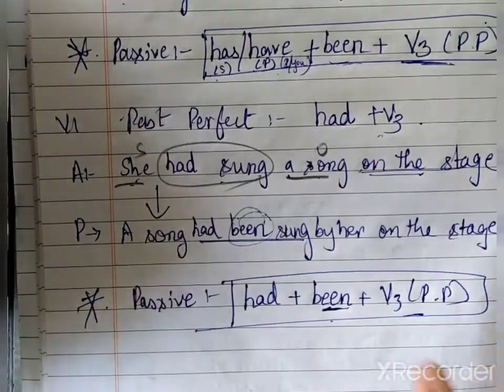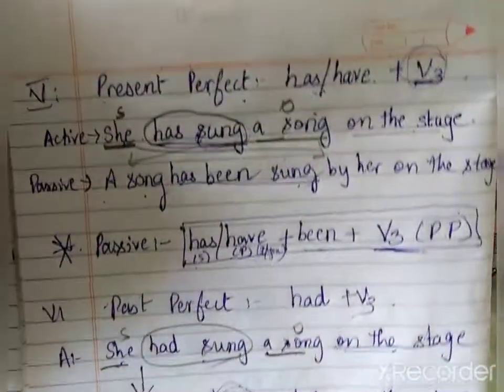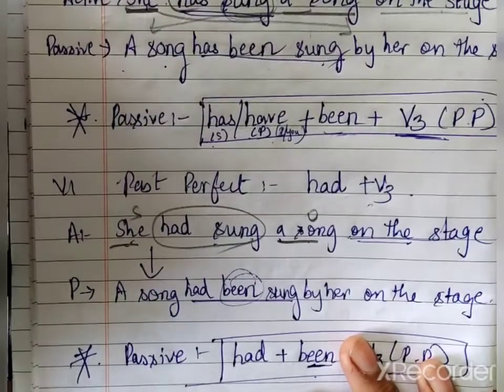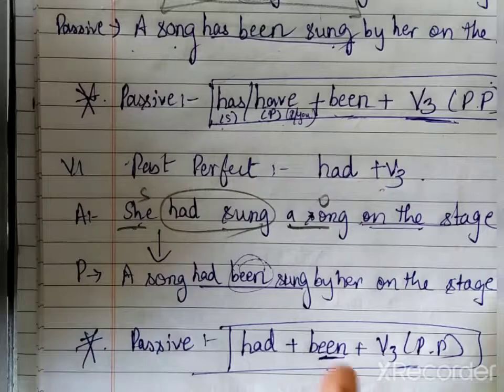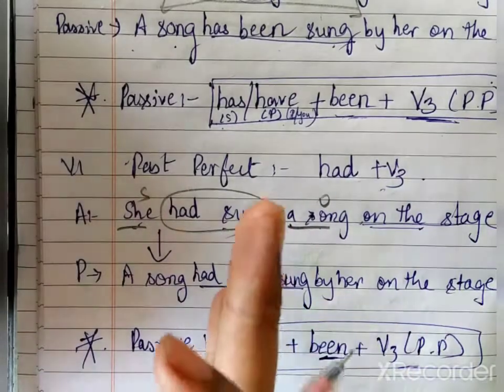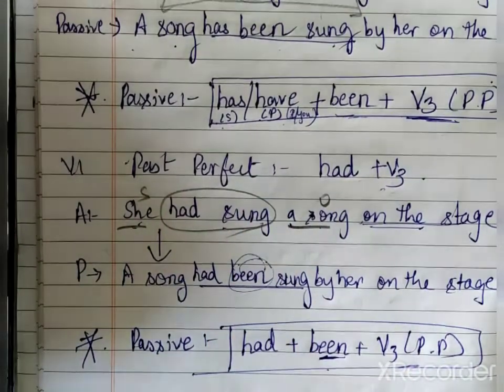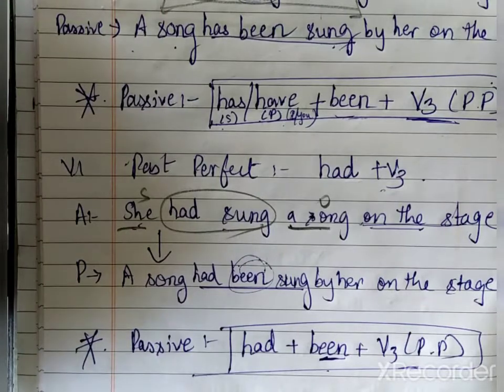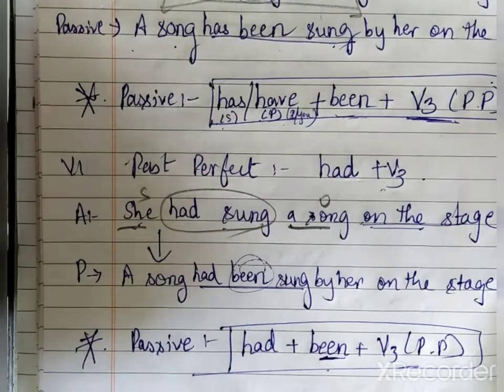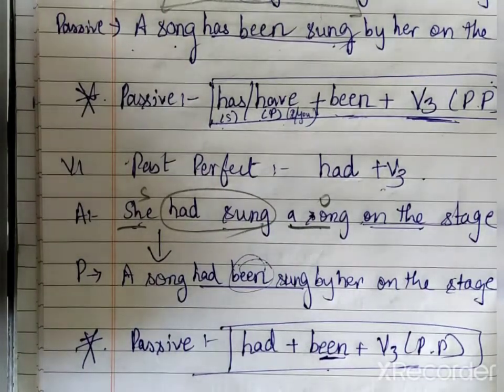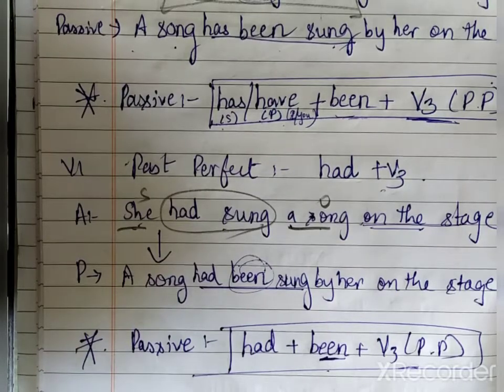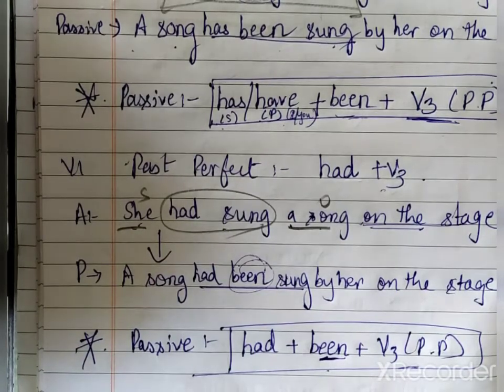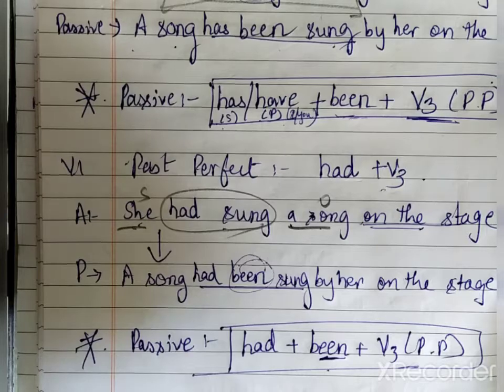Okay? So students, I hope you have learned the formulas. Go through the videos, write the formulas on a paper, and you can keep it in this chapter on this page so that it becomes easy for you to solve. Okay? So see you soon with the next video of this chapter itself, and we'll solve the exercise. If you have understood how to write from active to passive, you can start the first exercise. If you have any doubts, you can ask in the comment section.